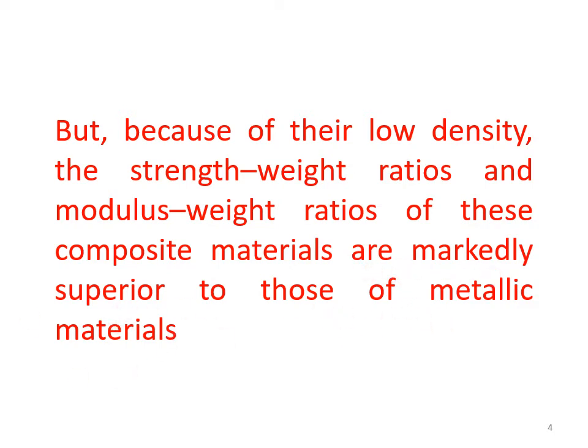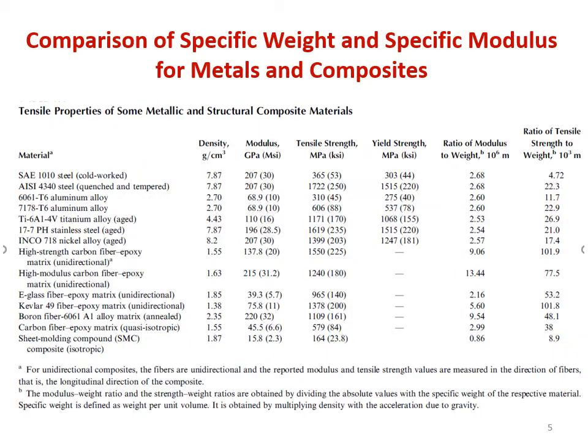So in the next slide, what we'll be looking into is the ratio of the absolute value of modulus or the absolute value of strength to that of the specific weight. Again, I am saying the specific weight is the product of density into acceleration due to gravity, right?